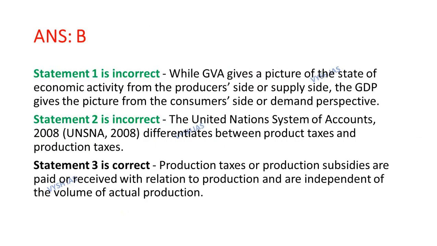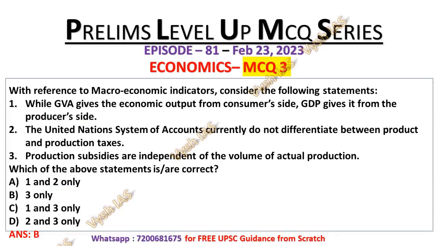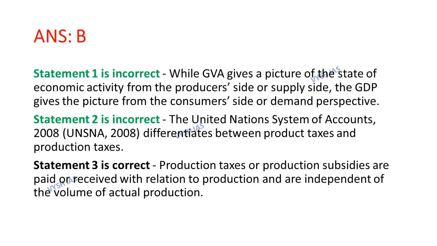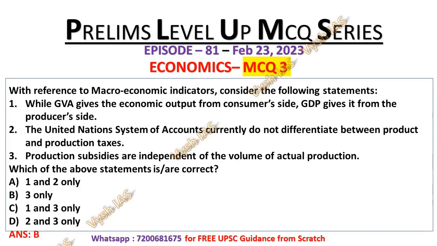Now statement number 2 is also incorrect because United Nations system of accounts differentiates between product tax and production tax, but in the statement number 2 it is mentioned that they do not differentiate. That's why the statement number 2 is also incorrect. Statement number 3 is correct because production taxes or production subsidies are paid or received with relation to production and are independent of the volume of actual production. That's why the statement number 3 is correct.